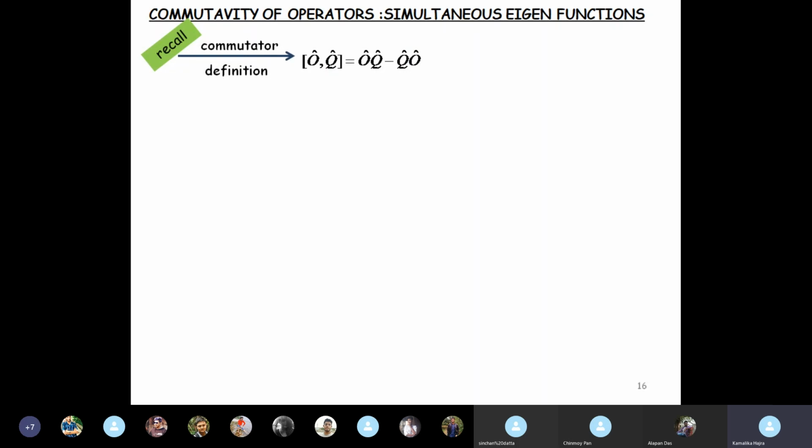Now, just for your ready reference, the definition of the commutator of two operators O and Q is OQ minus QO. If they commute, then the commutator is 0, which means OQ equals QO, and if they don't commute, then the commutator is not equal to 0 and OQ is not equal to QO. So this we already know, and for our discussions further, I am keeping this in this slide for ready reference.